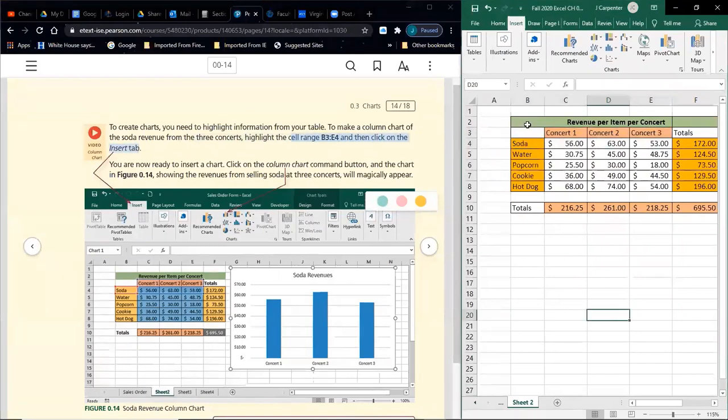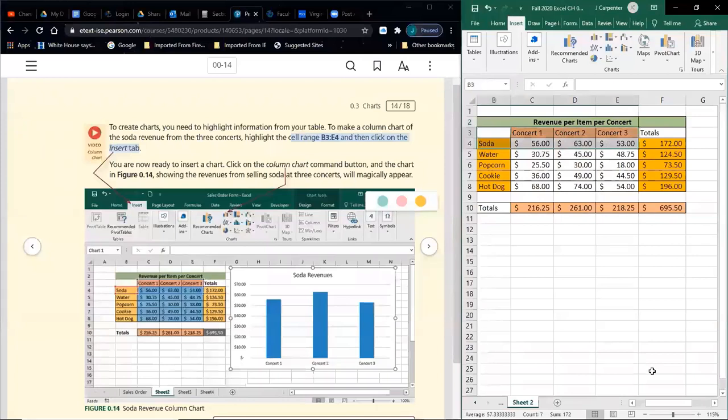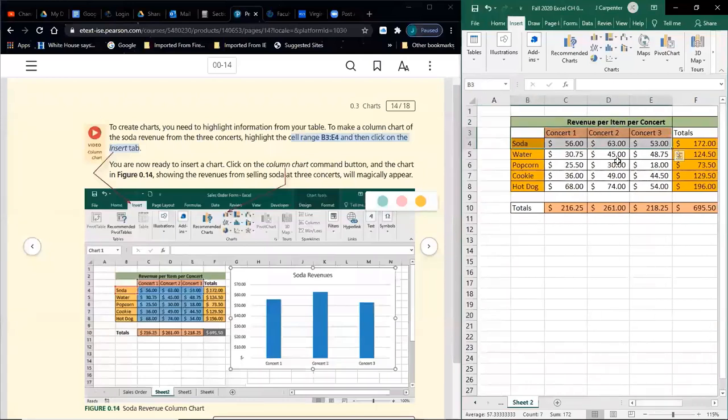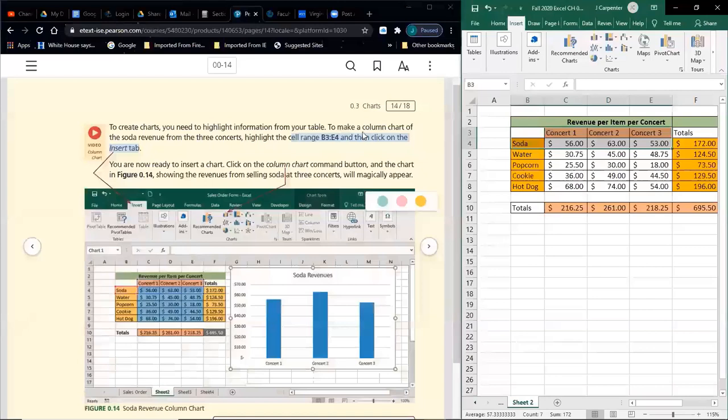So one more time. Click and hold to make that cell active or to highlight, but I haven't let go, so it's not active quite yet. So I can move around and highlight a different region. So I want to highlight these. I'm not highlighting everything. Please notice I'm not highlighting everything. I'm just highlighting the concert labels, the soda label, and the values for those individual concerts. So we're not studying water, popcorn, cookies, or hot dogs here. Just the soda across 3 concerts, and our goal is to make a chart that looks similar to this. So then click on the Insert tab.